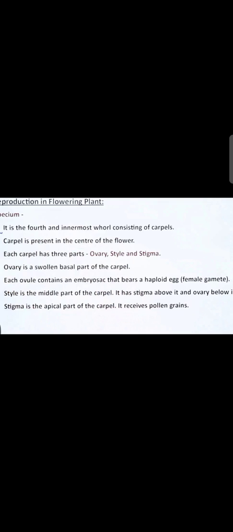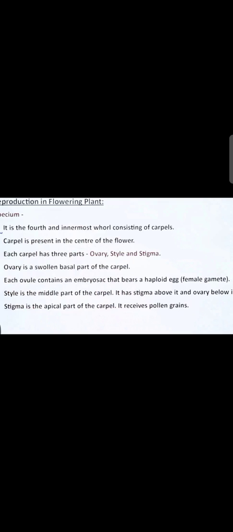So here I have tried to complete all 4 parts of the flower, that is calyx, which consists of sepals, then corolla, which consists of petals. Every part is playing an important role. Calyx, which is greenish in color, is not only protecting the flower, but is also playing an important role in photosynthesis, as it is greenish in color.